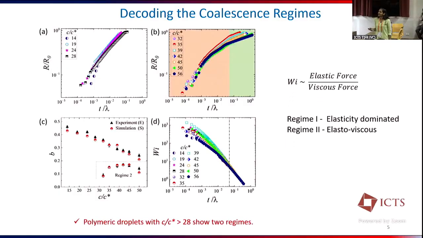To identify these different regions, we calculated the Weissenberg number, which represents the ratio of elastic force to viscous force. Below t/lambda equal to 0.05, the Weissenberg number ranges from 10 to 1000. That means elastic force dominates over viscous force, and we name this regime the elasticity dominated regime. In the second regime, the Weissenberg number is of the order of 1, meaning both forces are equal, so we call this regime the elasto-viscous regime.